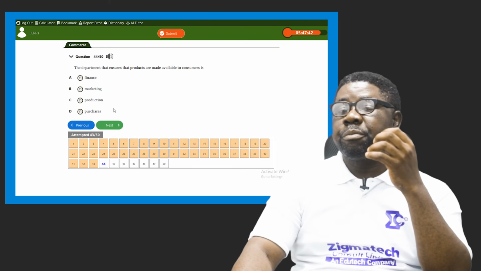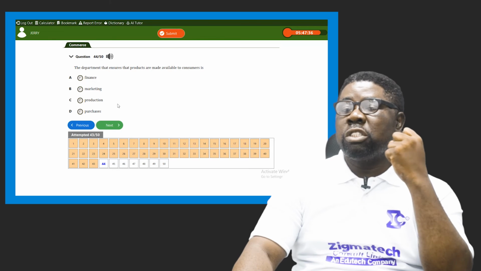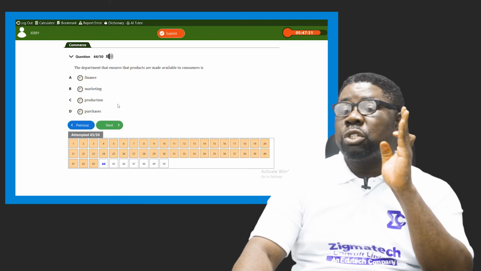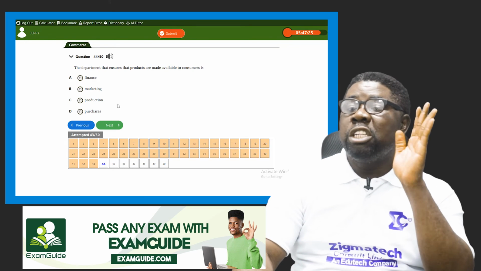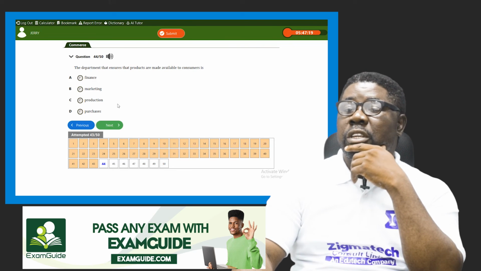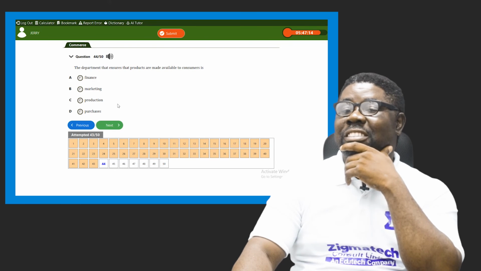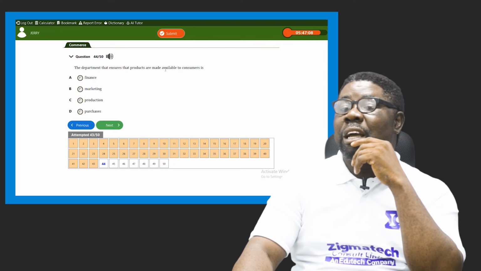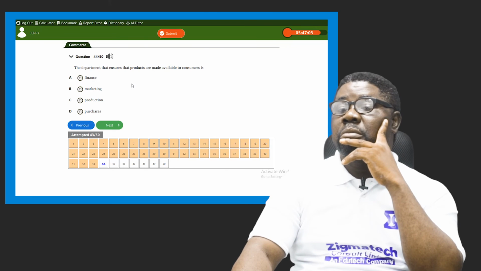So we go to the next question, number 44. It says, the department that ensures that products are made available to consumers is what? That makes sure or ensures that products are made available to consumers. That's their job. Which department is that? Is it finance? Is it marketing? Is it purchases? Is it production? It ensures that products are made available to consumers, that they reach the consumer's doorstep.